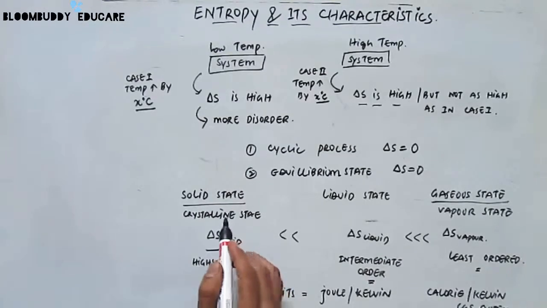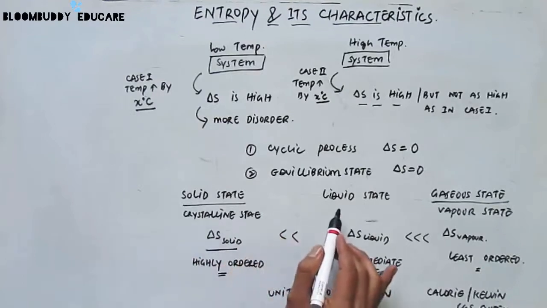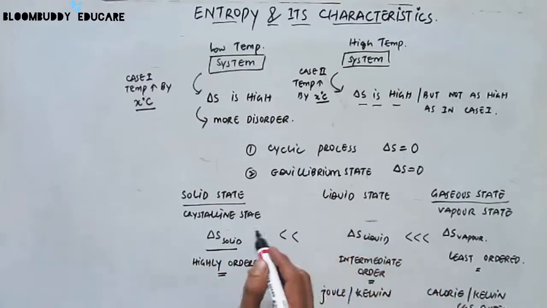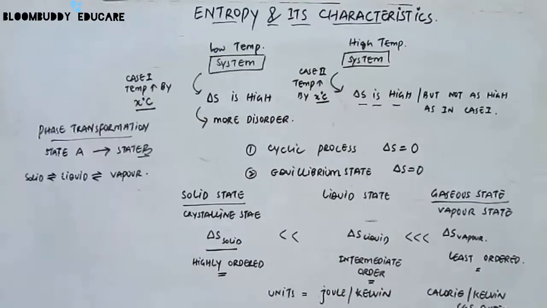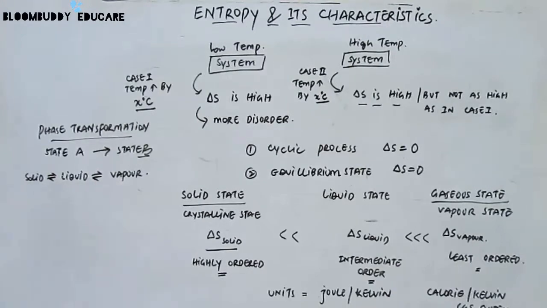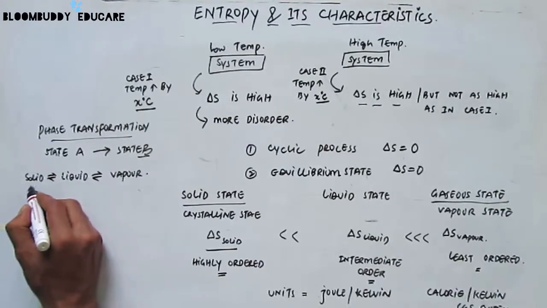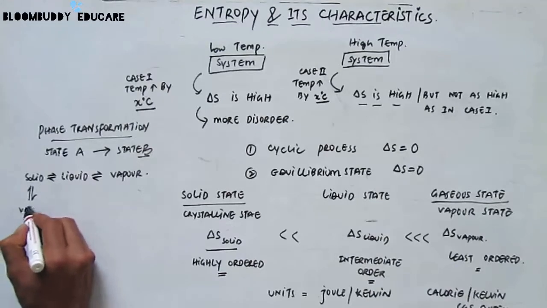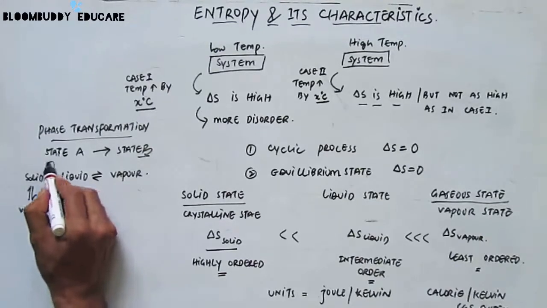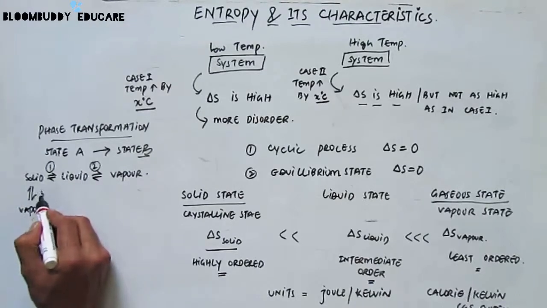Now we know that we can convert a solid state into a liquid state or liquid state into a gaseous state. That process is referred to as the phase transformation. For phase transformation, we can say that a solid can be converted into a liquid and a liquid can be converted into a vapor. Also, a solid can be directly converted into a vapor state. So these different types of phase transformations, if I represent them as 1, 2 and 3.